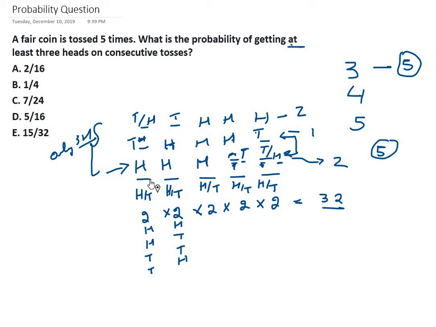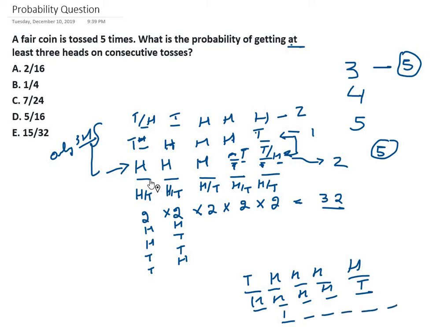Now if we have to just consider the 4 consecutive heads, one scenario is this. Here we'll have tail, and the other scenario is 4 consecutive heads here and tail here. And we are only left with one scenario where 5 heads are there.